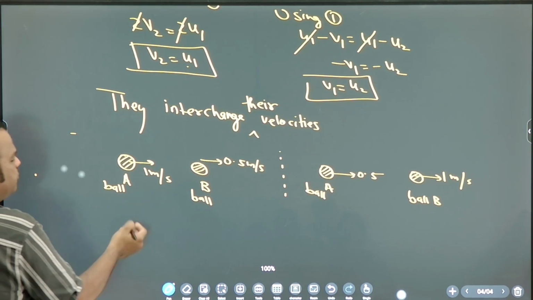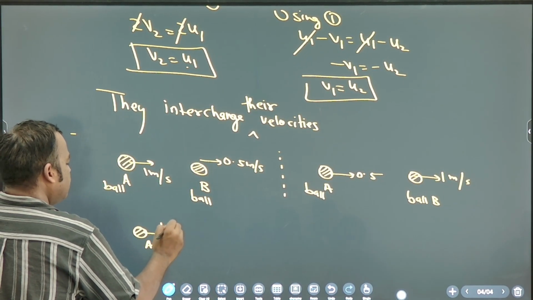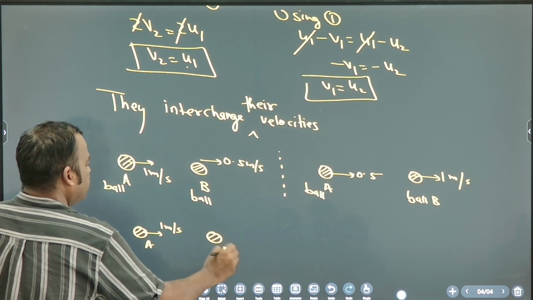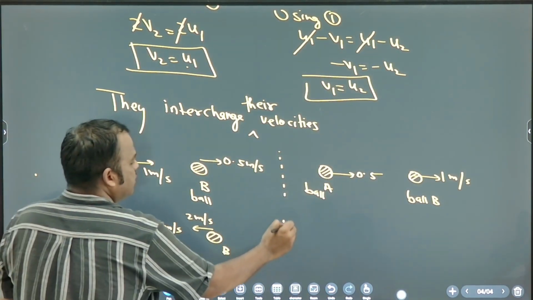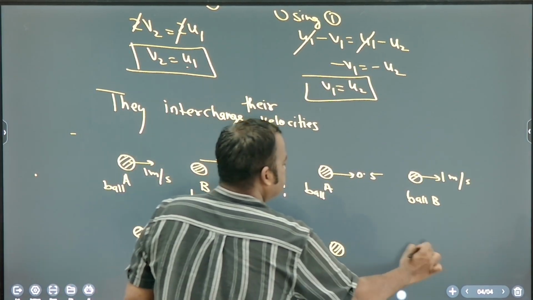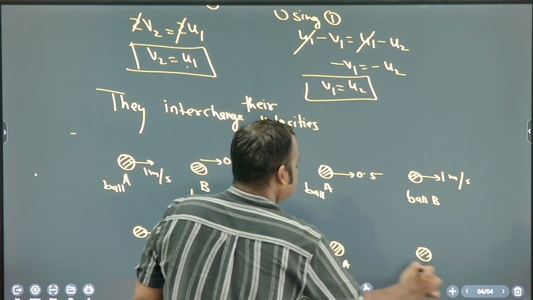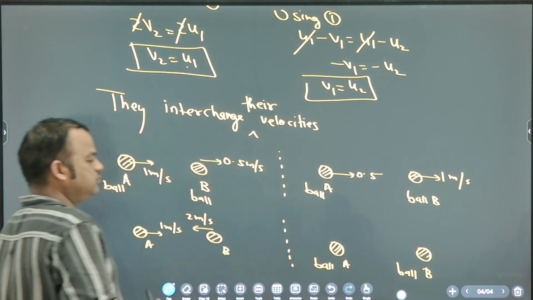Okay, one more example you can write. Suppose ball A is going right side with 1 meter per second and ball B is going left side with 2 meter per second. So this is before collision and after collision. Tell me what is the velocity of A?